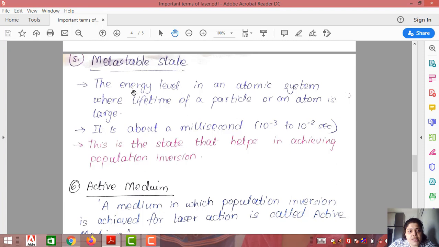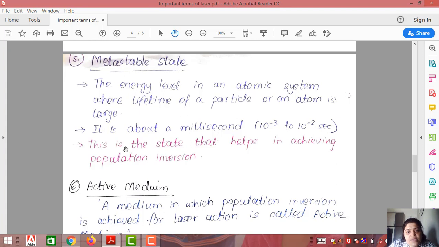Metastable state. The energy level in an atomic system where the lifetime of a particle or an atom is large compared to the lifetime we discussed above. It is the level where the atom stays for a longer period compared to the excited state, and this is generally about a millisecond. So 10 raised to -3 to 10 raised to -2 seconds is the limit.